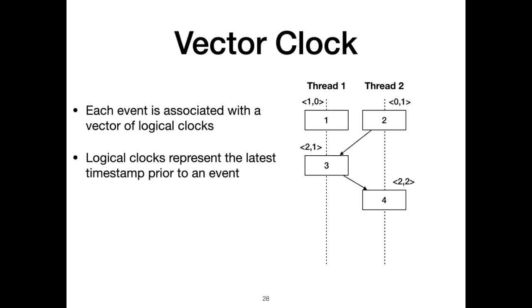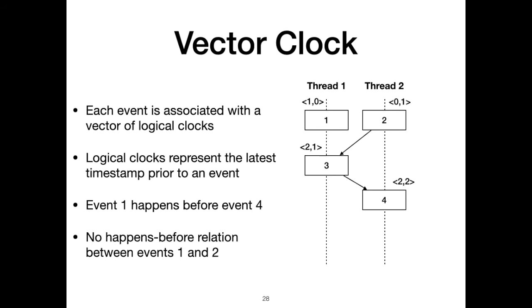Given vector clocks, we can determine the happens-before relation. For example, event 1 happens before event 4 because all of its clocks are smaller than event 4's clocks. However, there is no happens-before relation between events 1 and 2 since there is no deterministic order between their vector clocks.